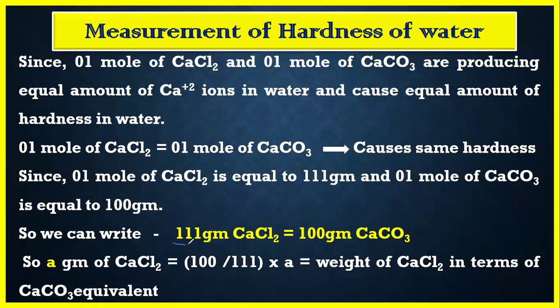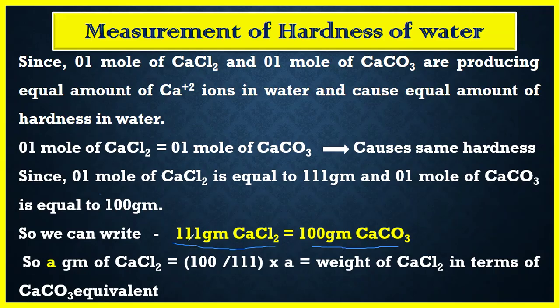Because we know that 1 mole of calcium chloride is equal to 111 gram of calcium chloride and 1 mole of calcium carbonate is equal to 100 gram of calcium carbonate, and 1 mole of both of these salts are equal. That is why we can equate 111 gram of calcium chloride to 100 gram of calcium carbonate.